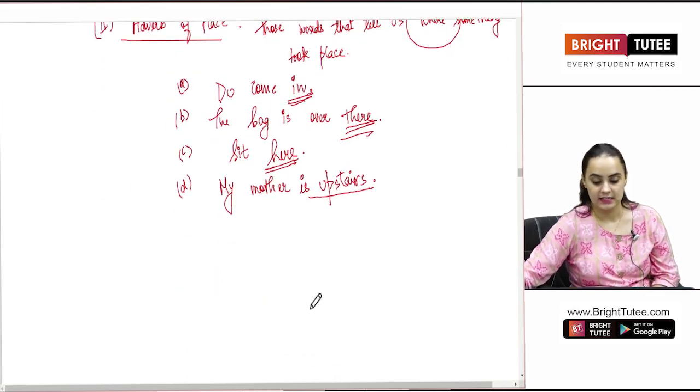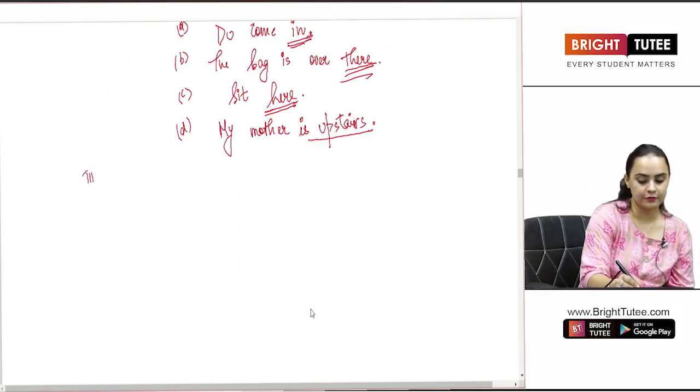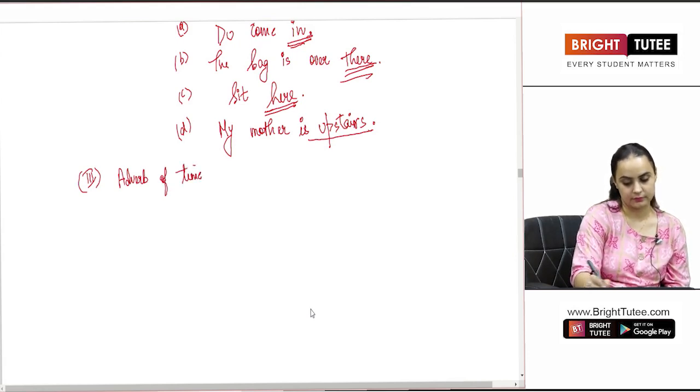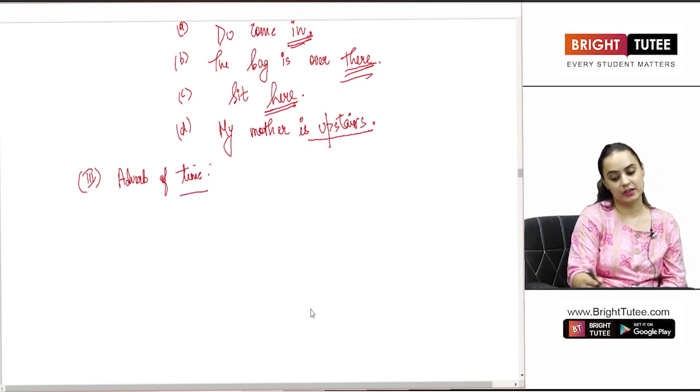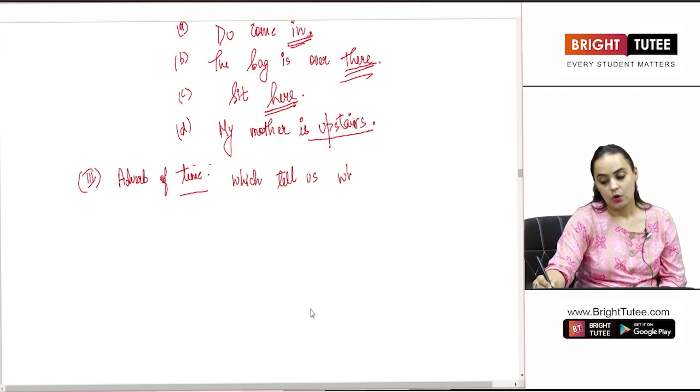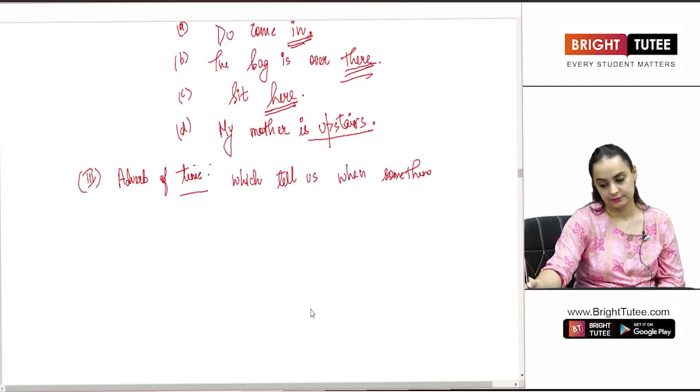The next is the adverb of time. As the name suggests, those words which tell us when something took place.